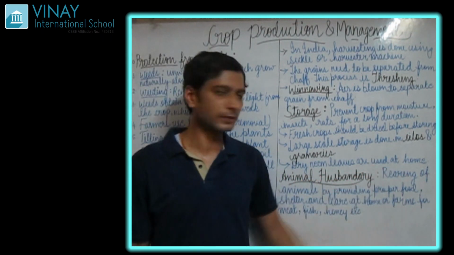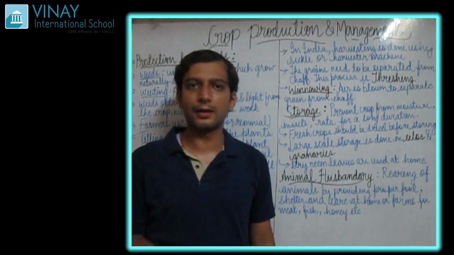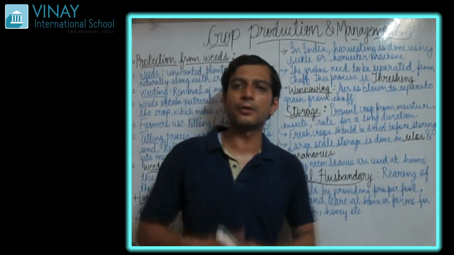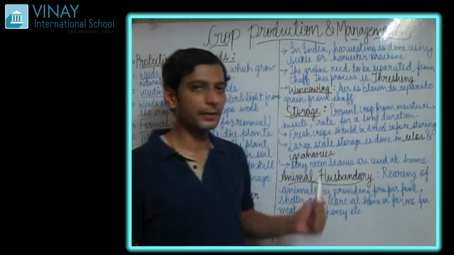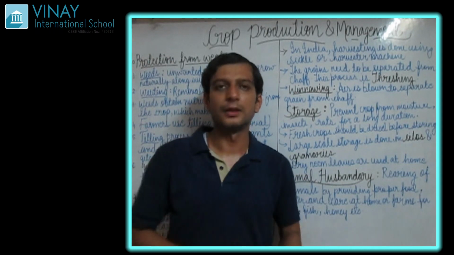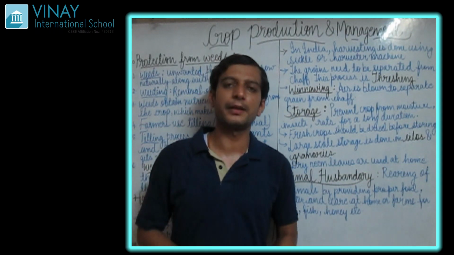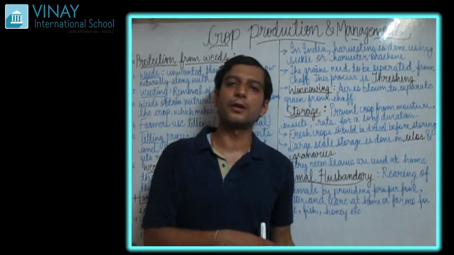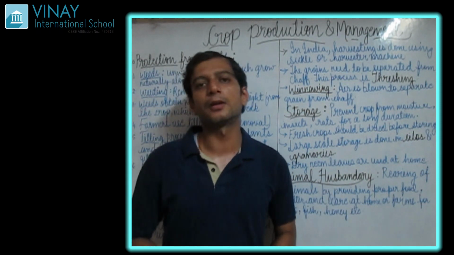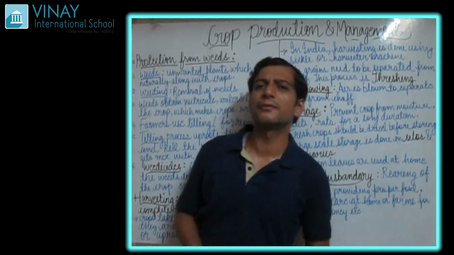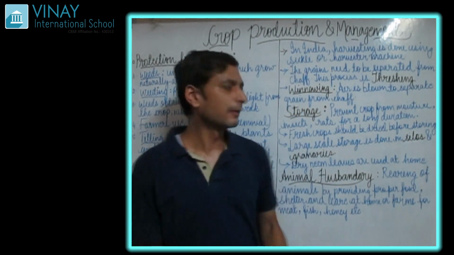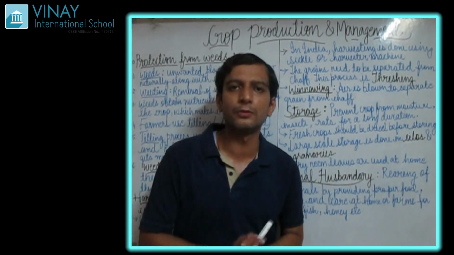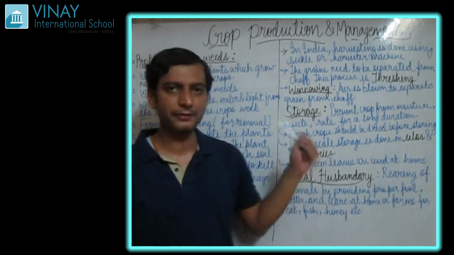Dry neem leaves are used at home. What we all do sometimes is bring the grains which we eat, like rice and wheat, in large amounts. Most houses store it for 6 or 7 months, so we bring a huge amount of rice or grains.